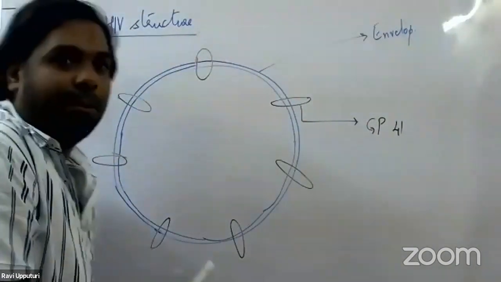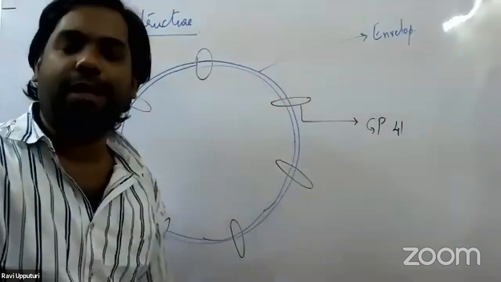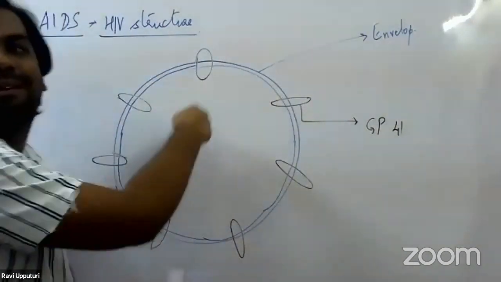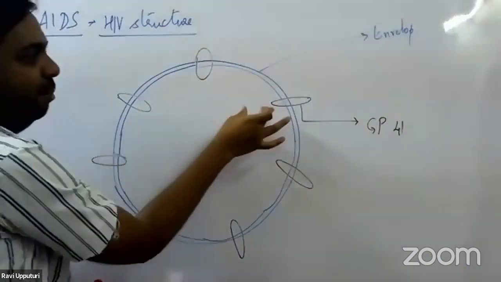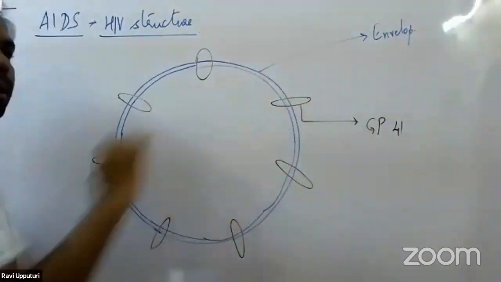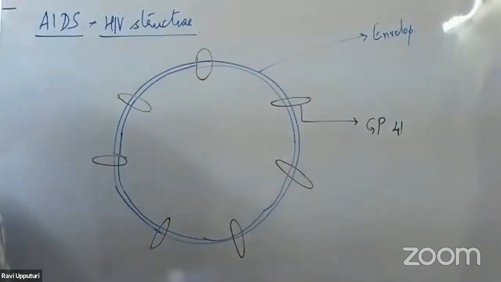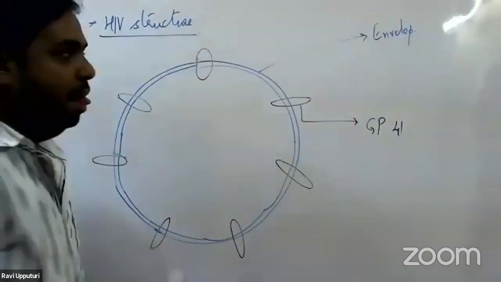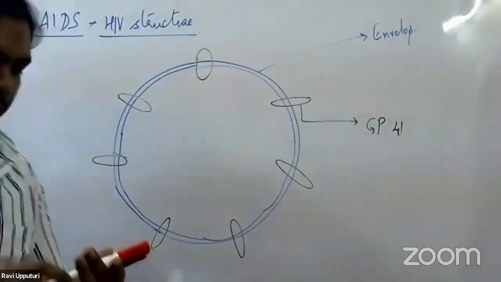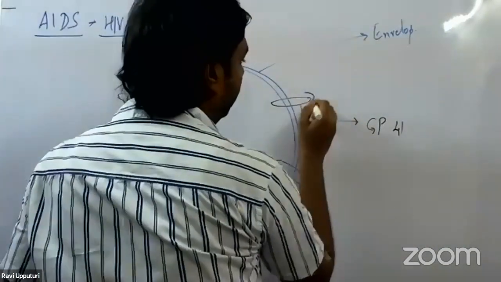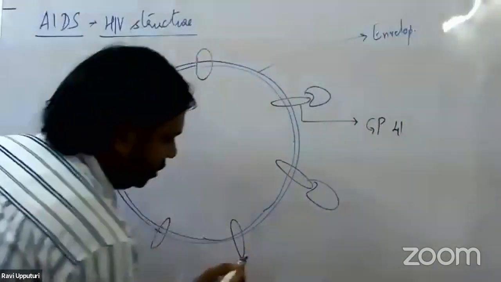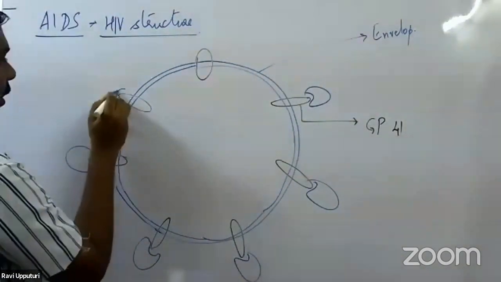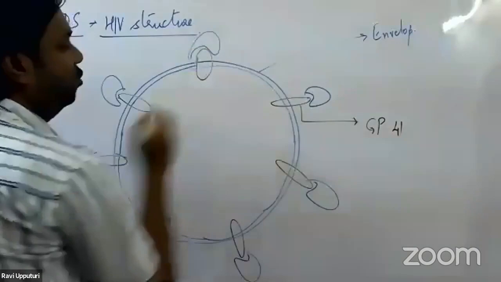We will be seeing different numbers here. All the numbers are usually given based on the molecular weight of that particular component. So this is one protein, a transmembrane protein originating from inside, seen on the plasma membrane lipid bilayer, and it projects to the outside. It is called GP41, glycoprotein 41. Now, covering this glycoprotein 41, there is another protein present. This is another glycoprotein usually seen on top of this GP41.